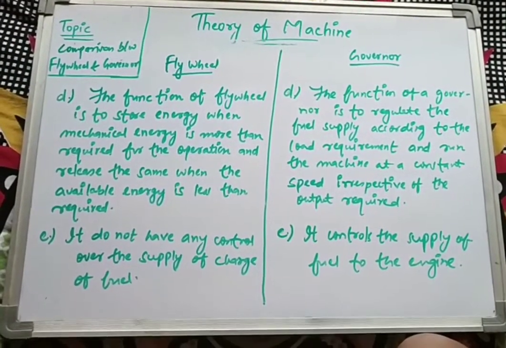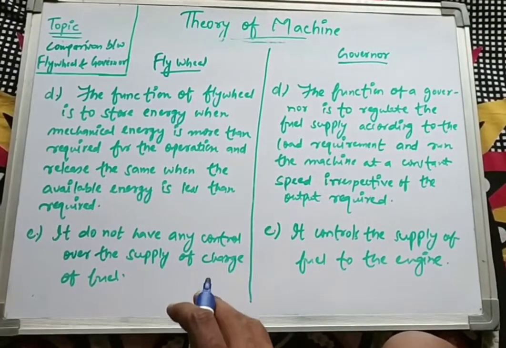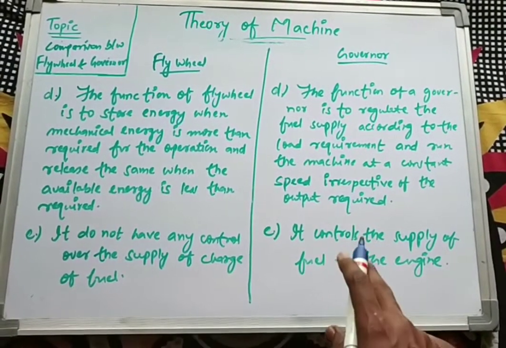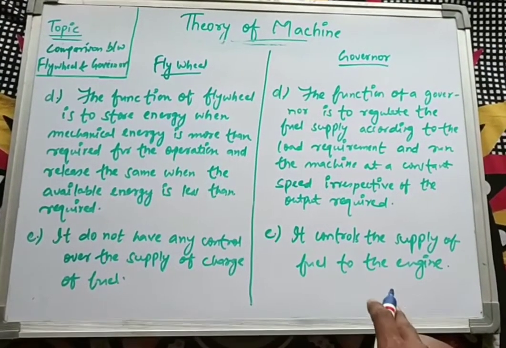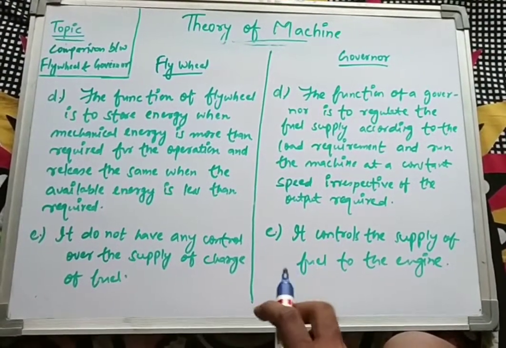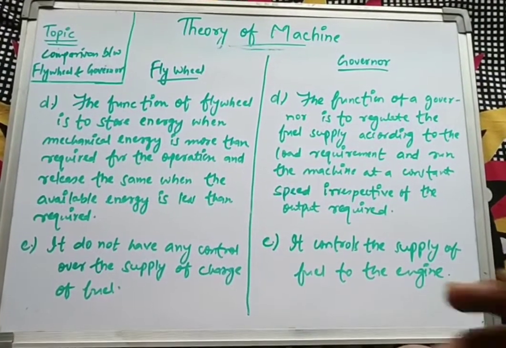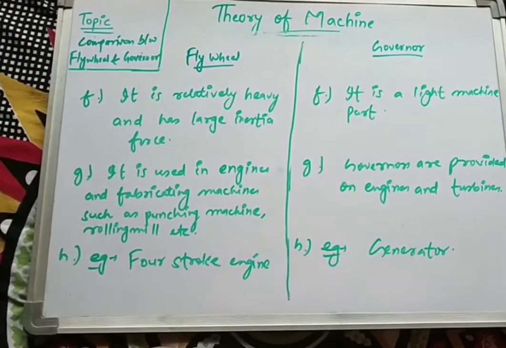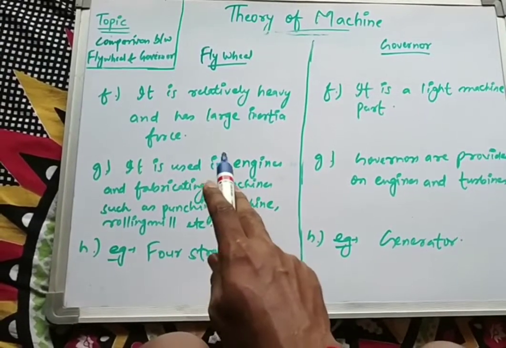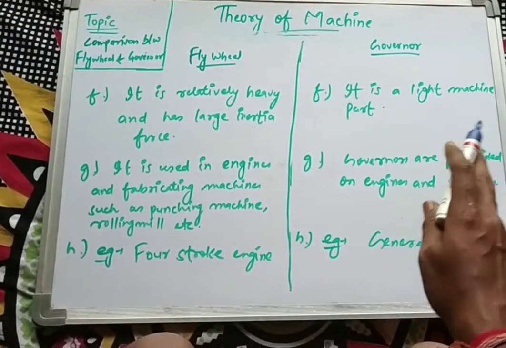The fifth point is that the flywheel does not have any control over the supply or charge of fuel. That means it does not supply the fuel and does not have any control over that. Whereas the governor controls the supply of fuel to the engine, and by the supply of fuel it can control the mean speed, or it can also control the variation in the mean speed. We'll discuss more points on the flywheel and governor comparison. The next point is that the flywheel is relatively heavy with large inertia force. So the flywheel is relatively heavy compared to the governor, whereas the governor is a light machine part.